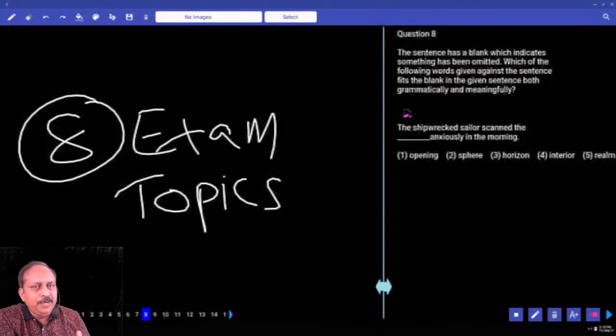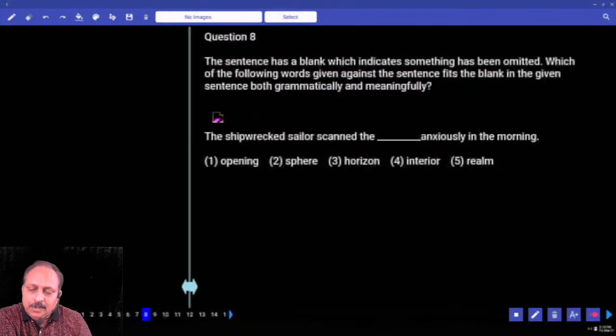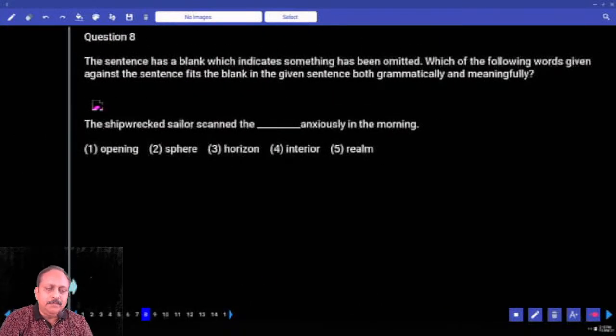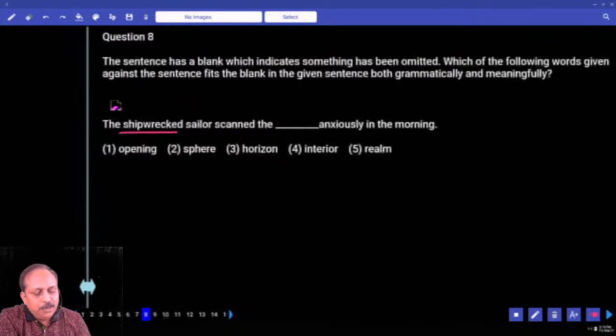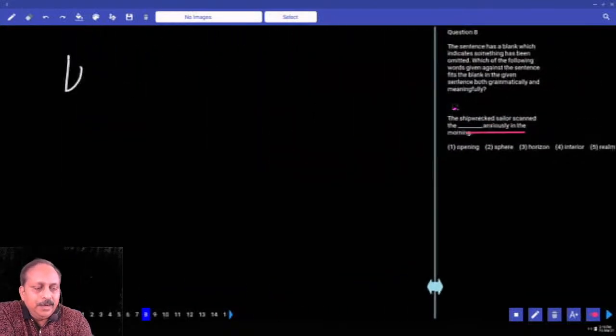If you have the information, however they test your knowledge, you will be able to answer. As simple as that. So these are easy in my opinion, but underline the word shipwrecked. The shipwrecked sailor scanned the anxiously in the morning. When is a shipwreck? First you have to know the meaning of the word. Write the word wreck.